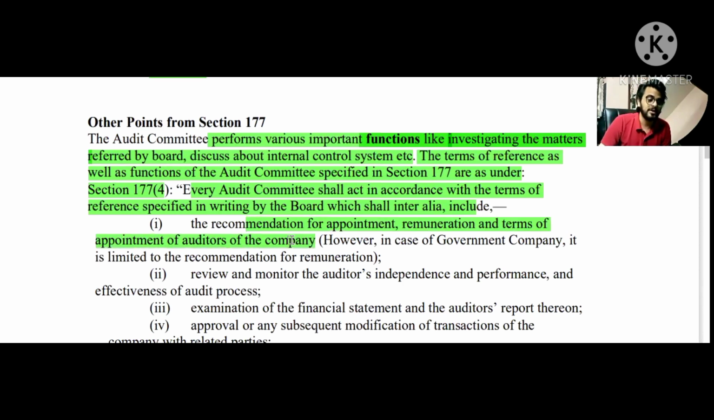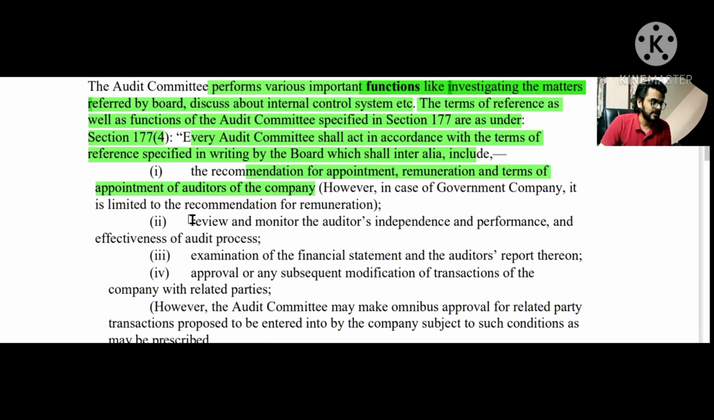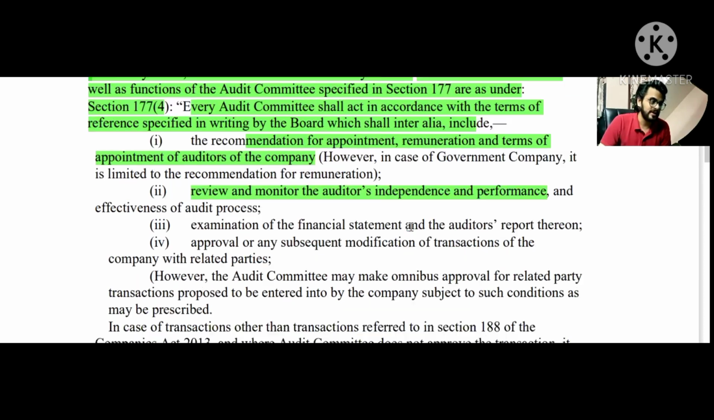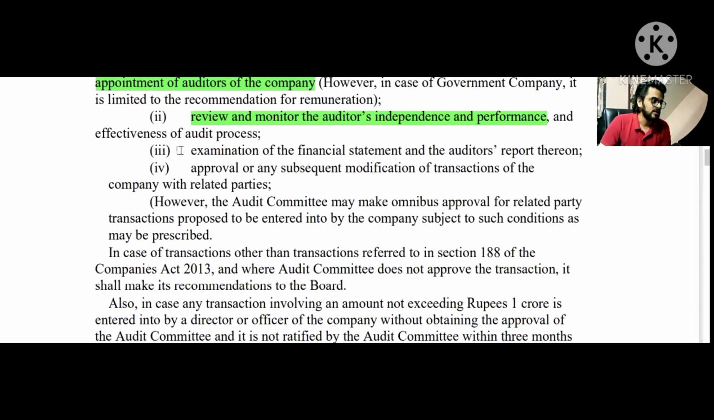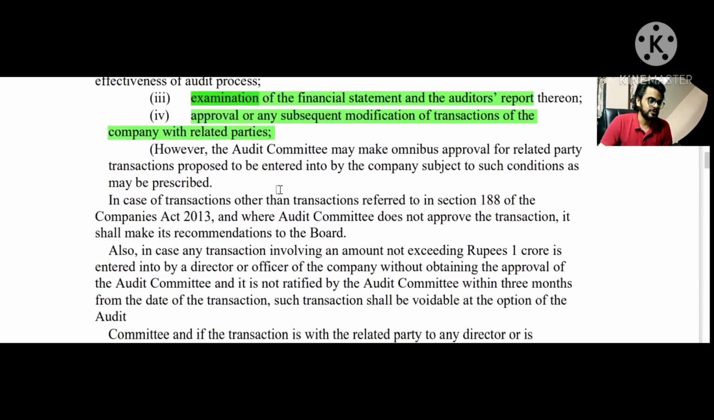We have already read this point in the role of the audit committee. The second point being the review and monitor the auditor's independence and performance. This point was also covered above. And then the third point, examination of the financial statement and the auditor's report. Instead of examination, the word review was used; so here the word examination is used. And the fourth point was about the approval or any subsequent modification of transactions of the company with related parties. The approval part was also there. So these are the four functions given in section number 177 subsection 4.